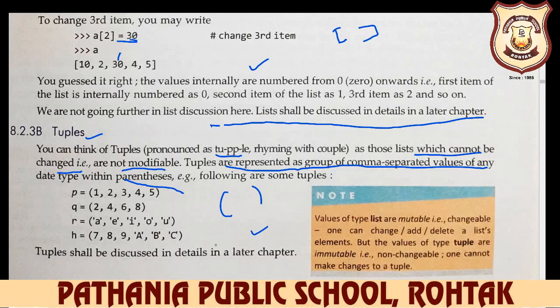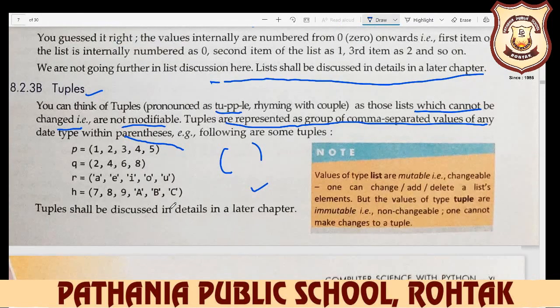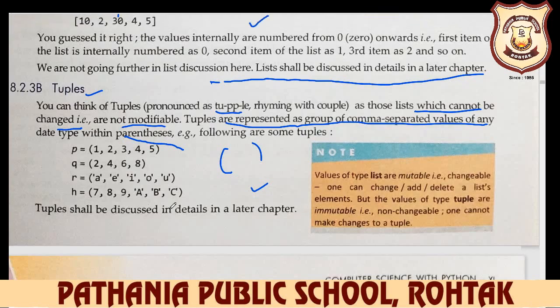One cannot make changes to a tuple. So what is the difference between tuple and list? In a list you can change or modify your values, but in a tuple you cannot. A tuple is always written in parentheses, and a list is always written in square brackets.